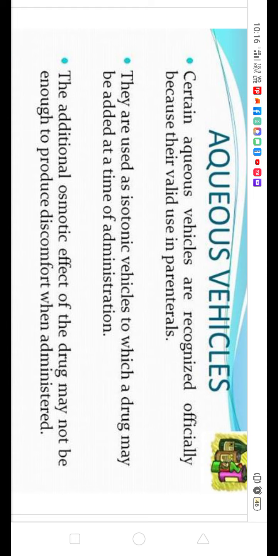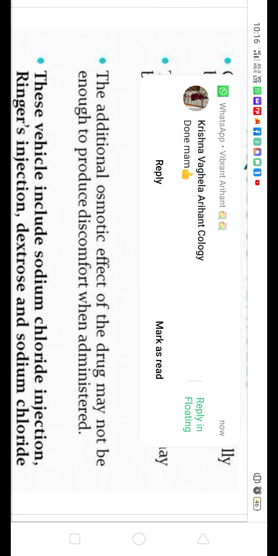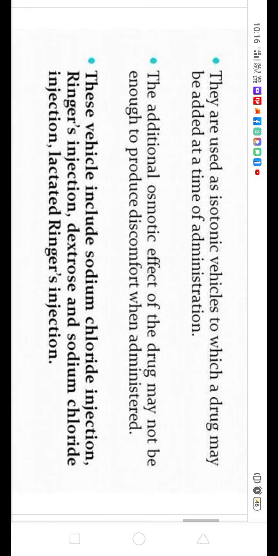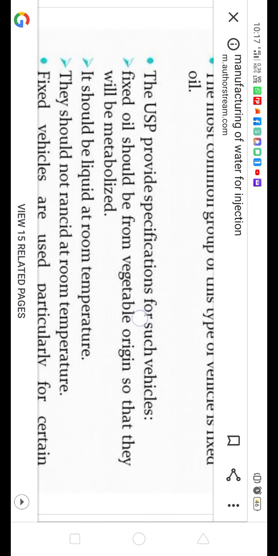The osmotic effect of the drug may not be enough to produce discomfort when administered. This vehicle includes NaCl injection, Ringer solution, dextrose, lactated Ringer solution, and pure water can also be used as an aqueous vehicle.